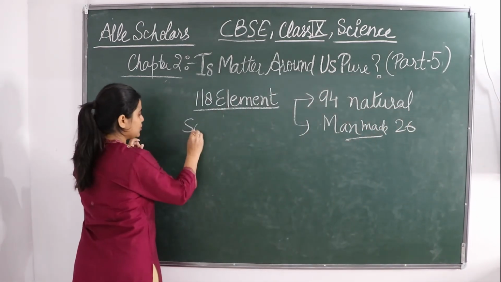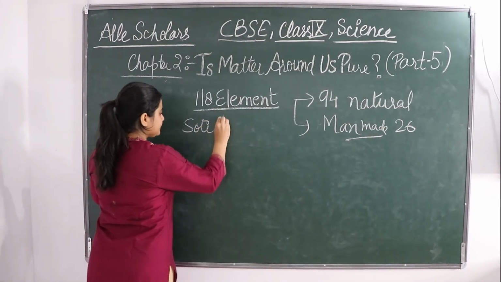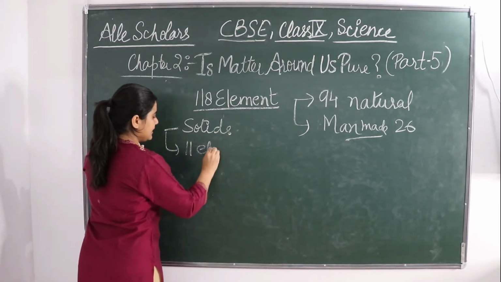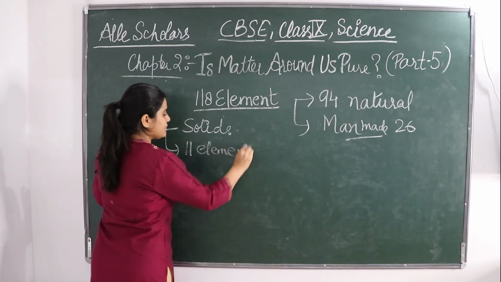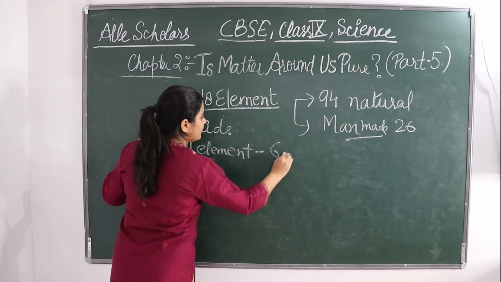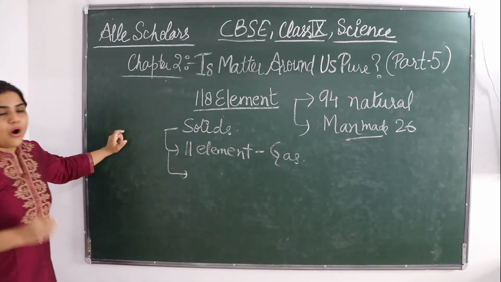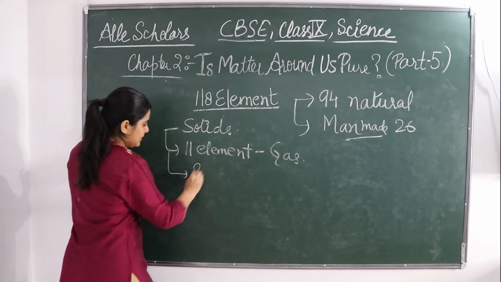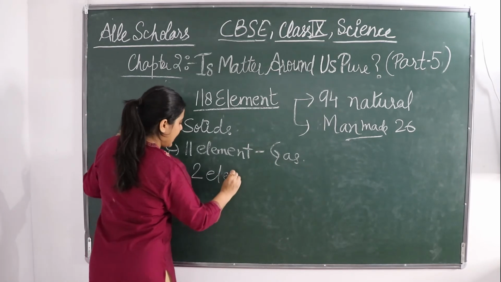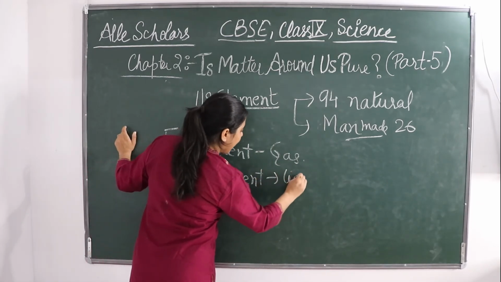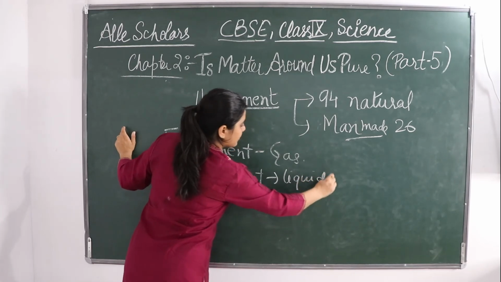But there are 11 elements that are in gaseous state at room temperature, and 2 elements which are liquid at room temperature.